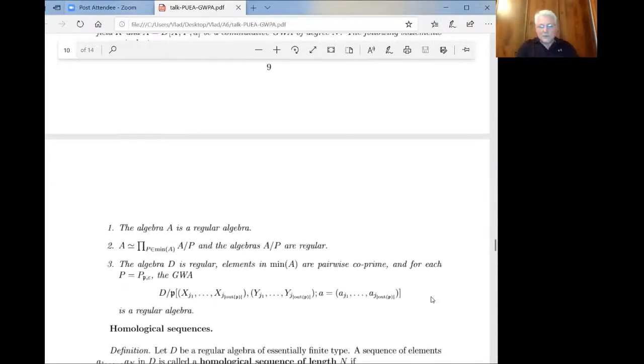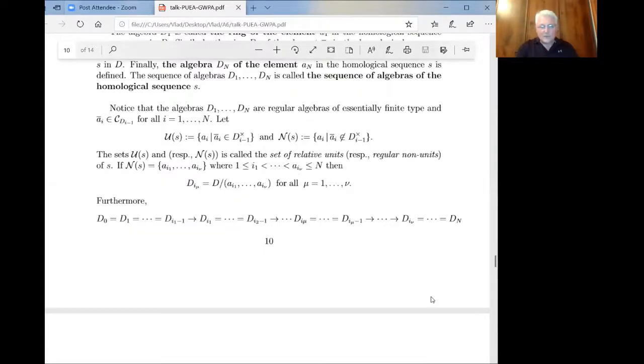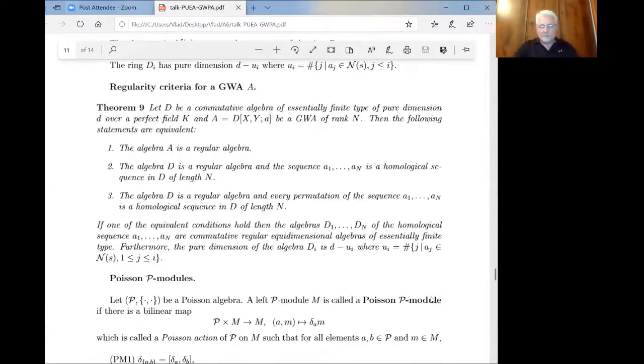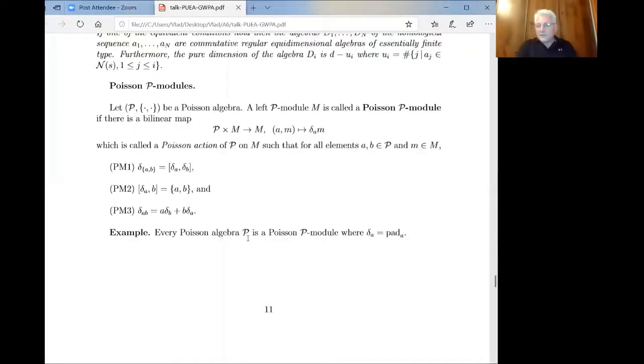Unfortunately, all this homological algebra is very technical, so I simply give you the idea because I want to go to the Poisson universal enveloping algebra. So this is the second regularity criterion. We start with an arbitrary commutative generalized Weyl Poisson algebra, such that the coefficient ring is a Poisson module over itself, where this delta A is simply the Hamiltonian vector field corresponding to A.